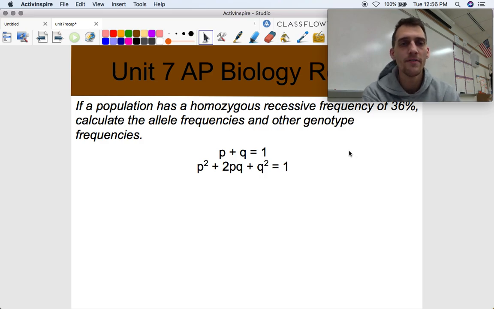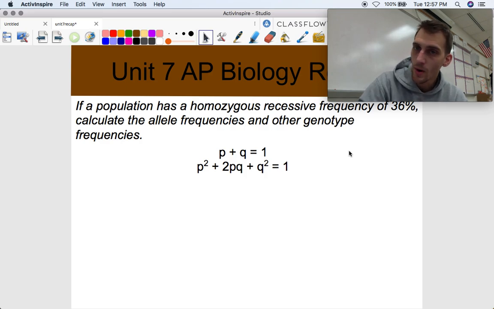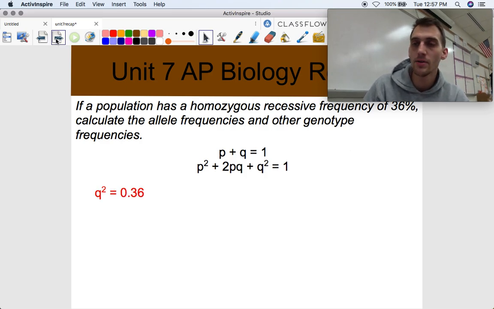So here's the example problem. If a population has a homozygous recessive frequency of 36% or 0.36, calculate the allele frequencies and the other genotype frequencies. Where do we start? We start with what it gives us. The homozygous recessive genotype frequency is 36%. Can you remember which term represents the homozygous recessive genotype frequency? It is q². So q² is going to be equal to 0.36. Again, we express them as decimals, not as percentages.